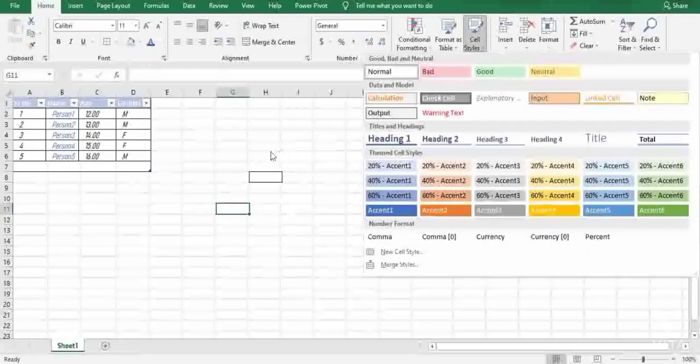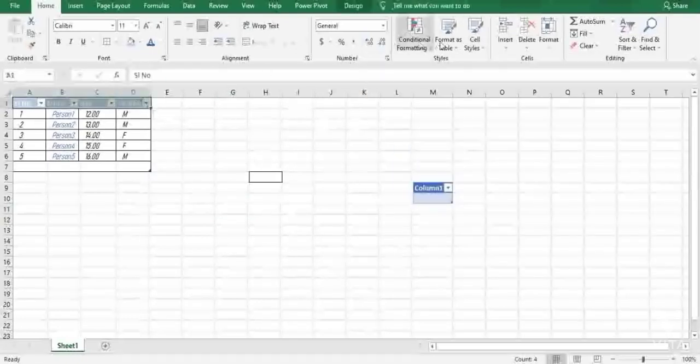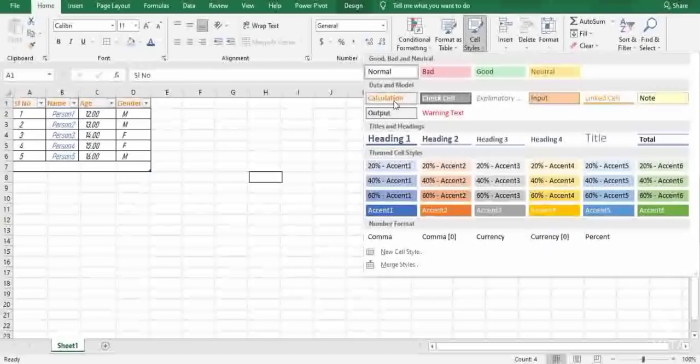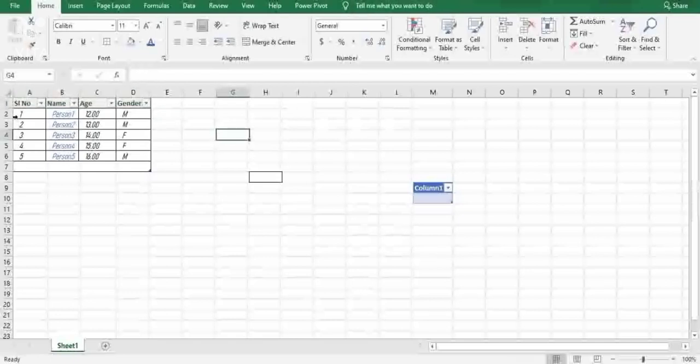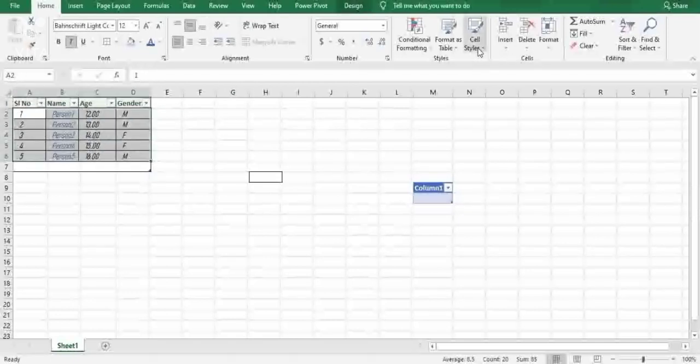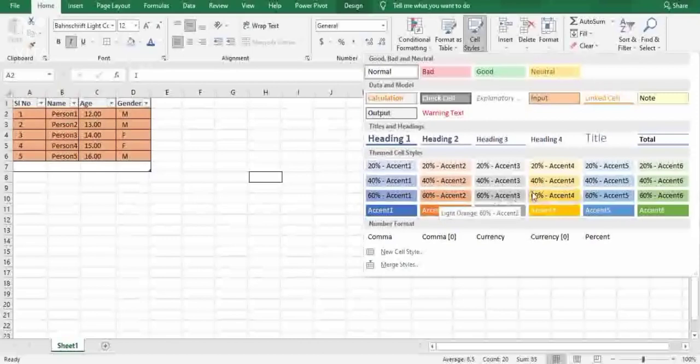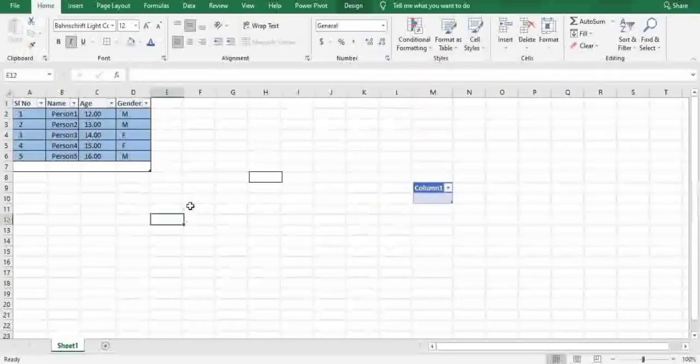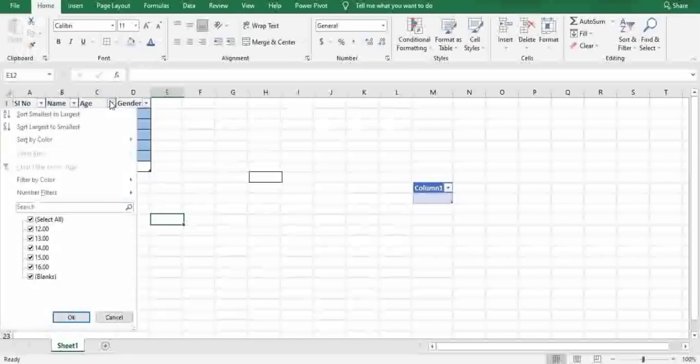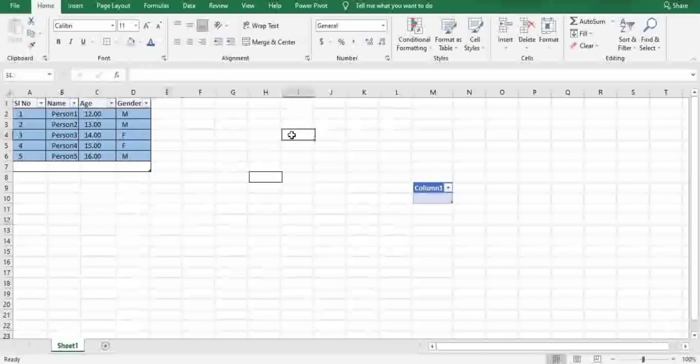And cell styles. Now what I will do, I'll just copy this heading, and I'll make a cell style based upon likability. I'll mark this as linked cell, note out. I'll select this and apply a cell style. Now it completely looks like a table, as I was saying, friends. You can clearly see here, friends, the filter is applicable to all the rows and columns that have been merged.